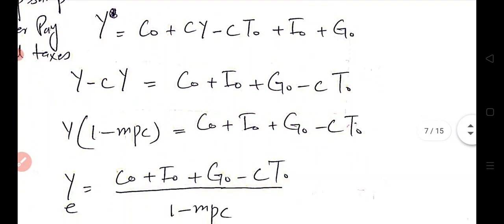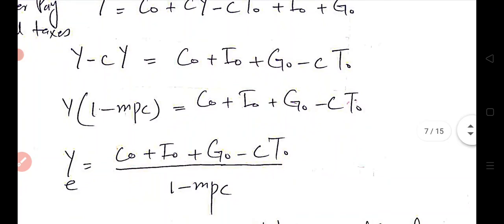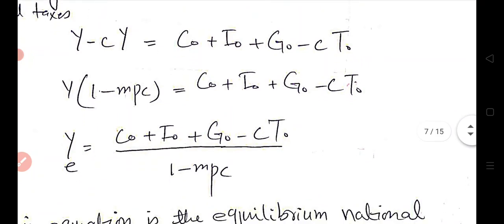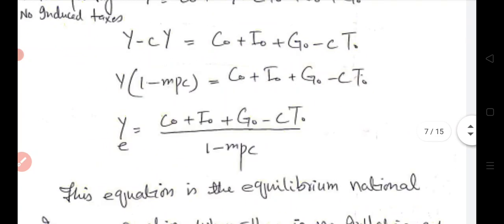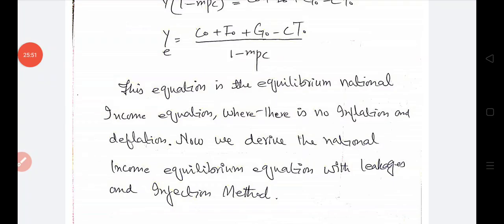Again, to calculate the equilibrium level of national income, we divide both sides by 1 minus MPC, and the final equation for national income equilibrium will become Y is equal to, in equilibrium, national income is equal to C naught plus I naught plus G naught minus CT naught divided by 1 minus MPC. This equation is the equilibrium national income equation where there is no inflation and deflation.